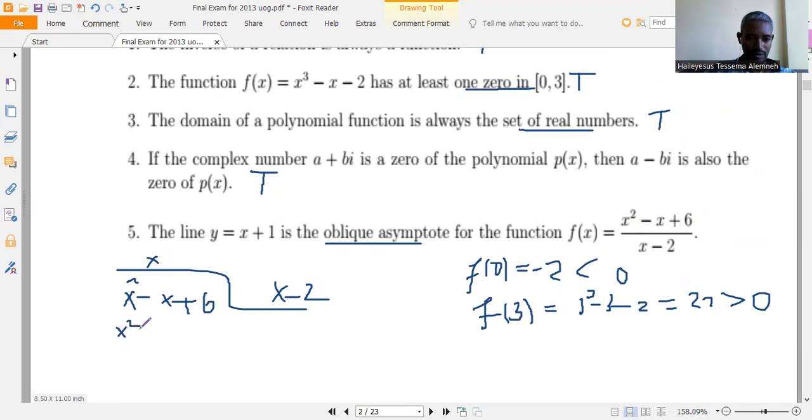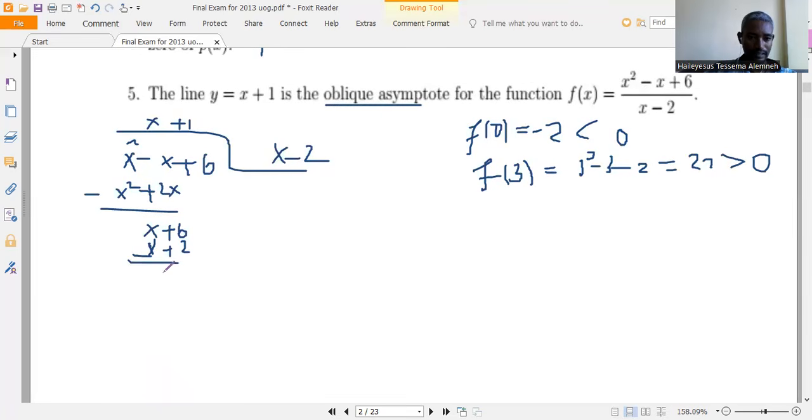x times minus 2 is minus 2x. Then multiply by minus and add: x squared minus x squared is 0, minus x plus 2x is x. x plus 6 is left. So how many times does x go into x plus 6? One time. 1 times x is x, and 1 times minus 2 is minus 2. Subtracting, x minus x is 0, and 6 plus 2 is 8.